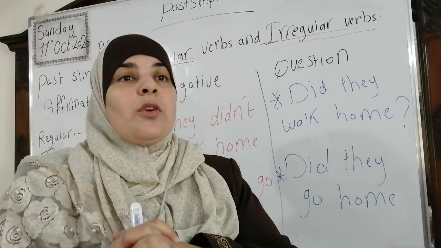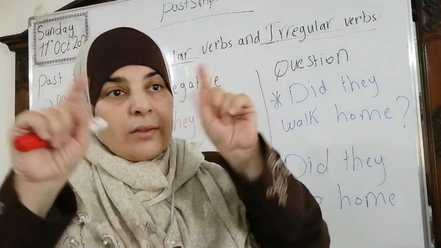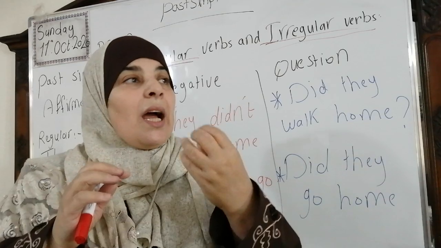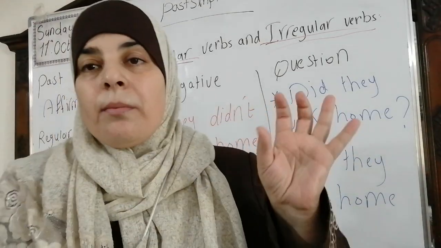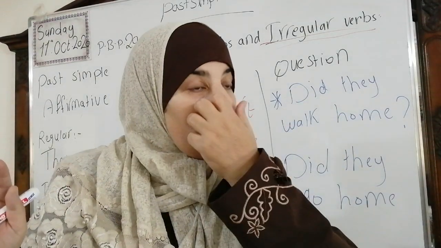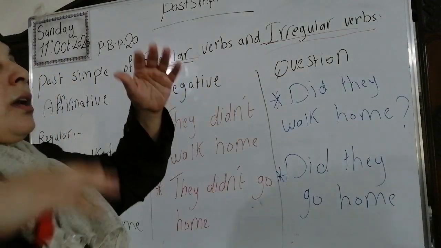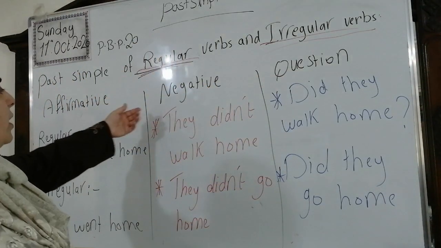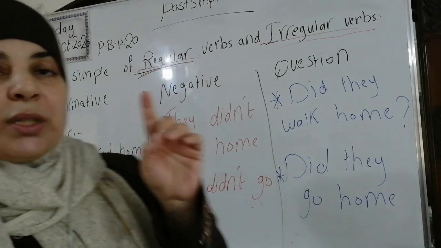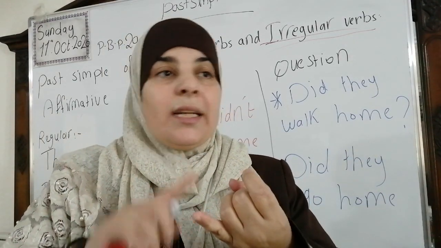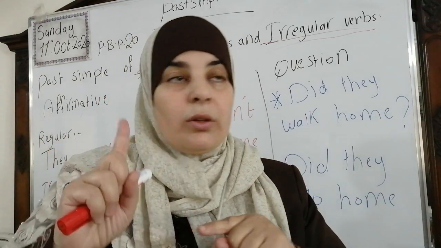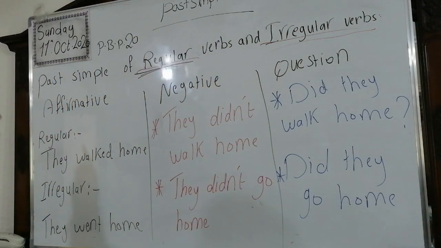What do we do? If you remember the do and the does, we have did in the past. So we're going to call the helping verb did, and did will come before the main verb. Don't do anything, I will make the negative and the question for you, okay? So we're going to call the helping verb did to negate the sentence and make the question. And after did, put it as earrings in your ear. After any helping verb, did or do or any helping verb, we're going to put the infinitive or verb one, okay?